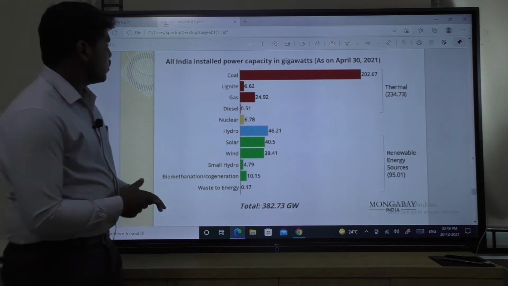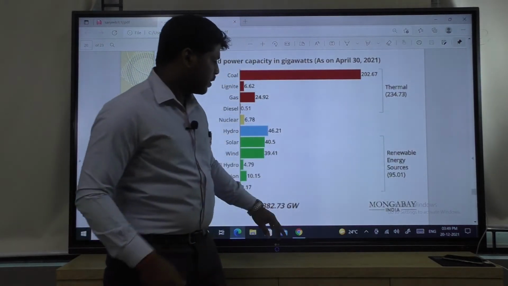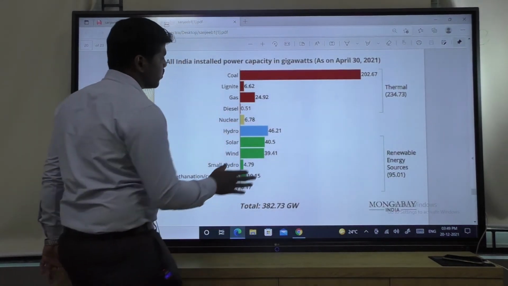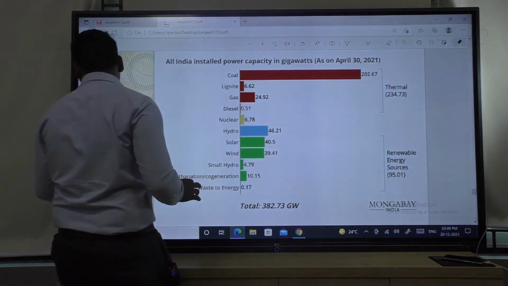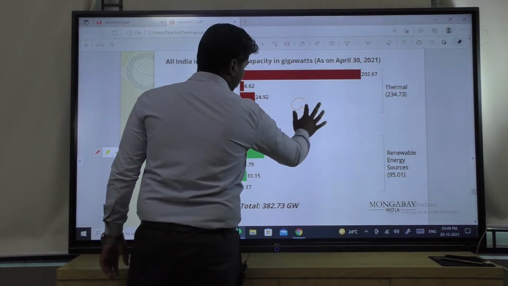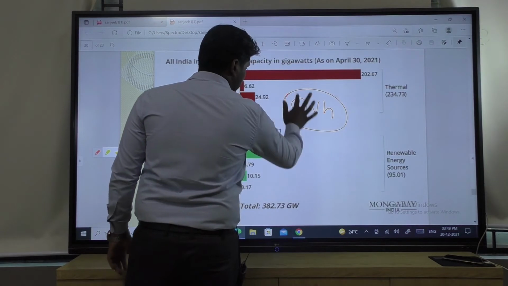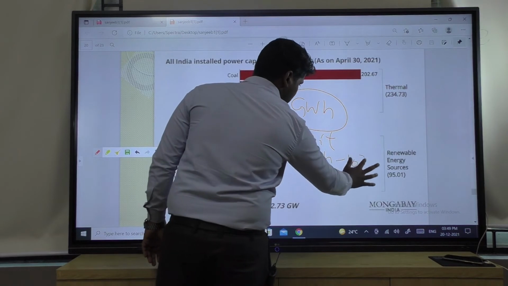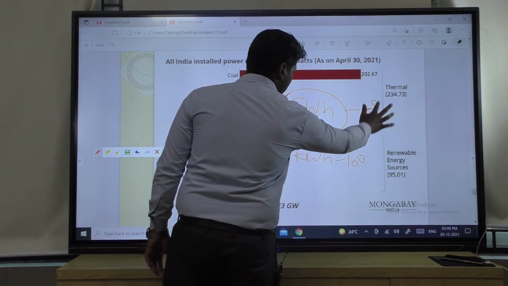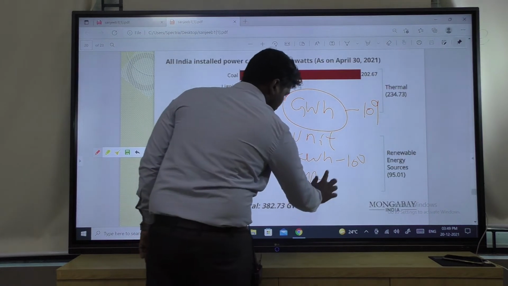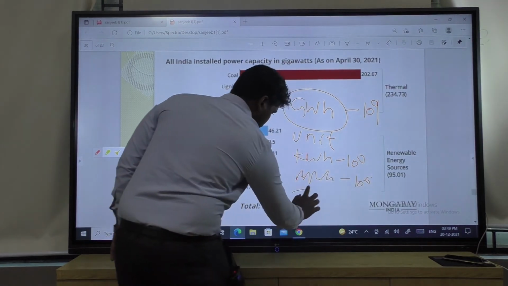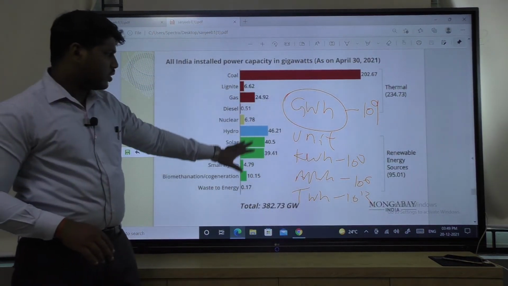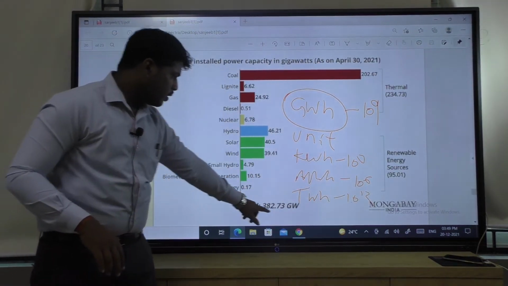So in India, see coal 202.67, it is in GW. GW means gigawatt. That means gigawatt hour, this is a unit of energy. You can say kilowatt hour means 10 to the power 3, megawatt hour means 10 to the power 6, gigawatt hour means 10 to the power 9, terawatt hour means 10 to the power 12. So these are the units of energy. Okay, so it is the value given in gigawatt.